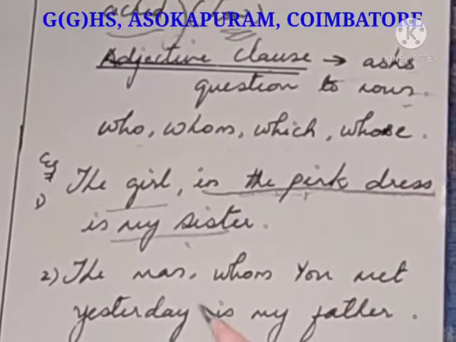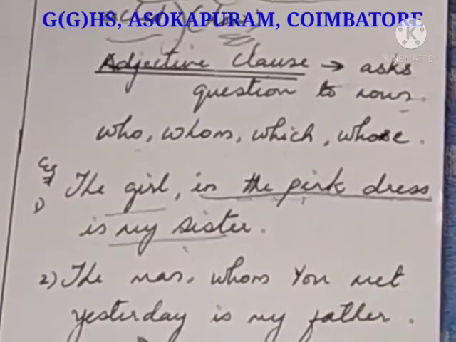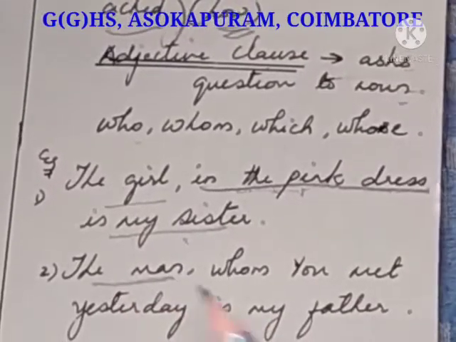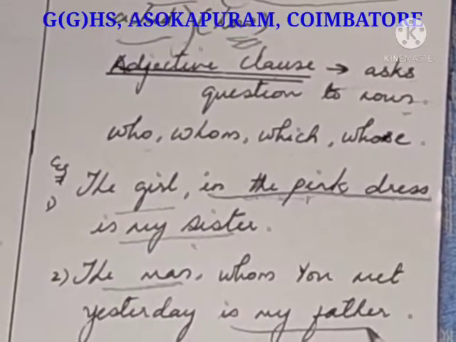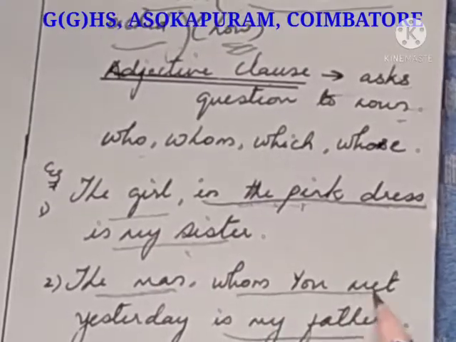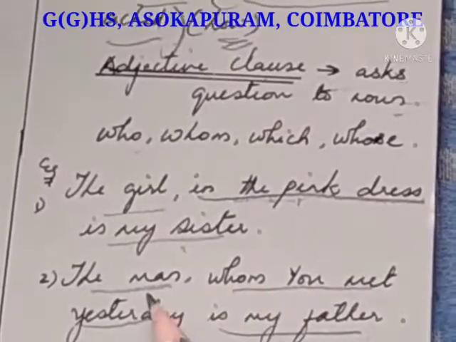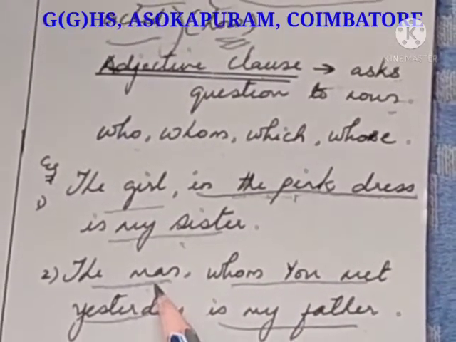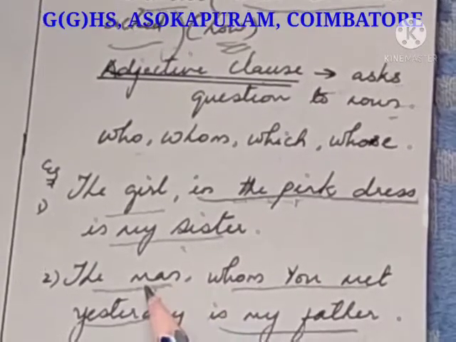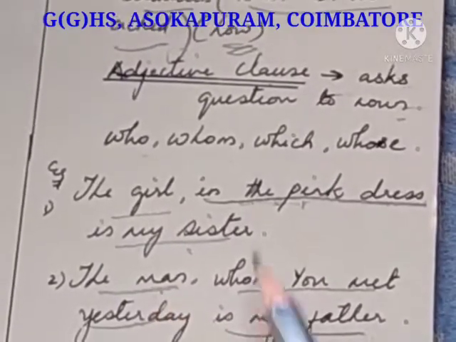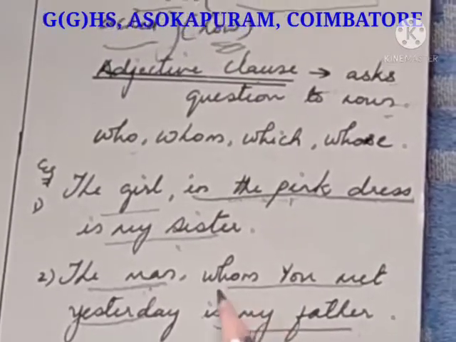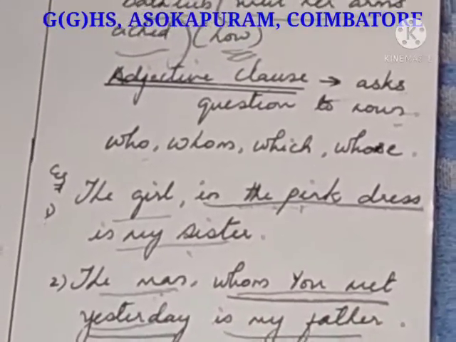Example for adjective clauses: the man whom you met yesterday is my father. The man is my father is an independent clause. Whom you met yesterday, so you are giving more information about the man. Man is a noun. So when you give more information about the noun, this becomes an adjective clause. Whom you met yesterday is an adjective clause.